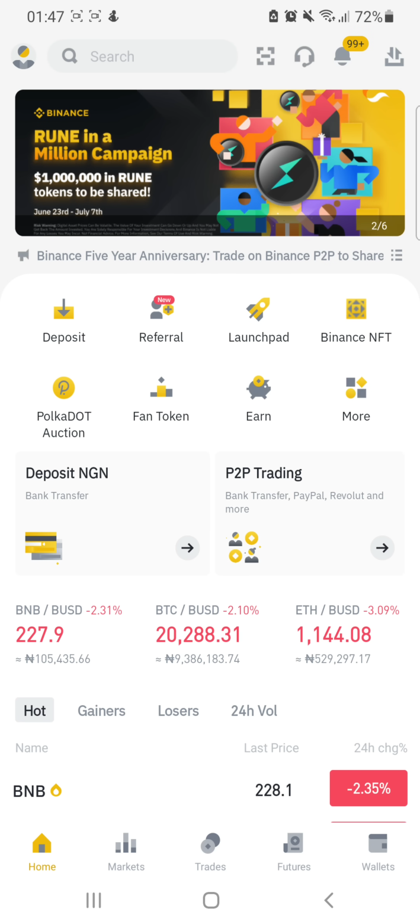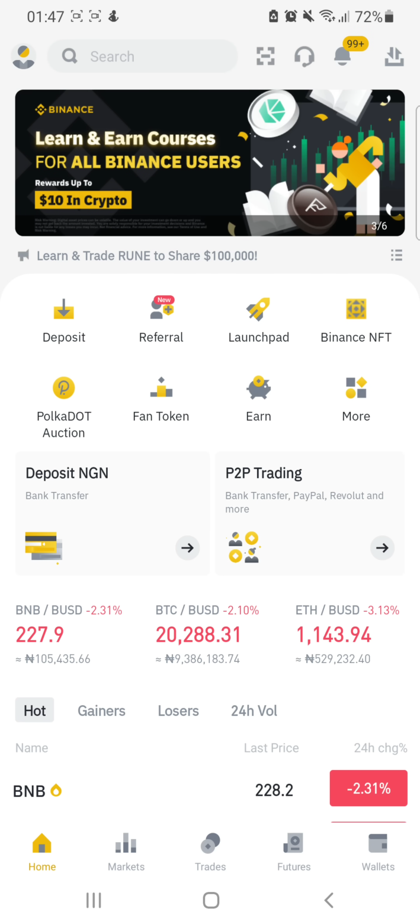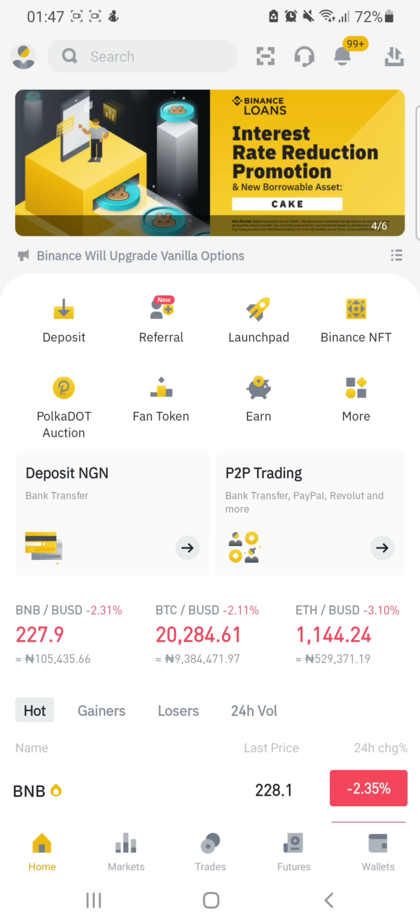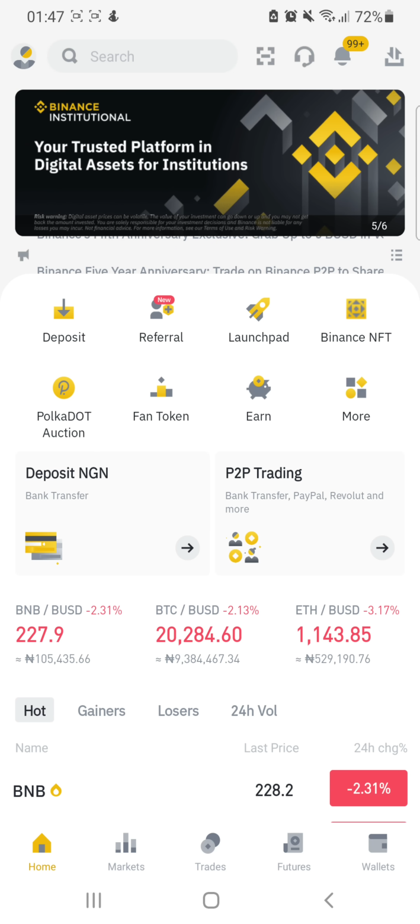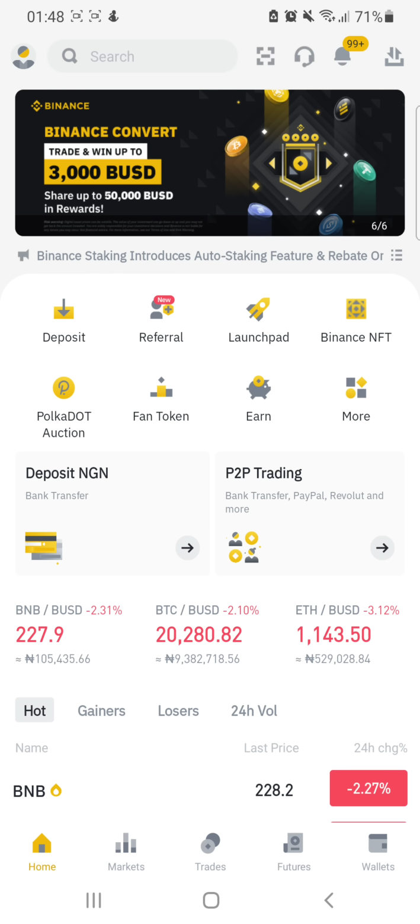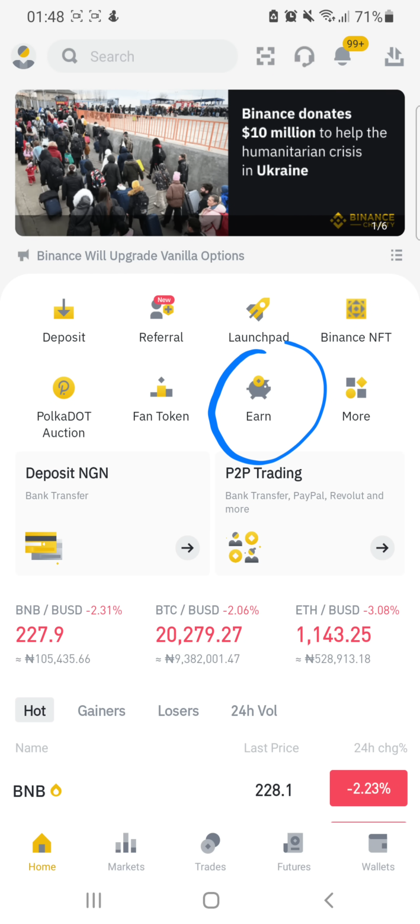So what this means is that dual investment enables you to buy any coin at a low price that you determine on your own, or sell any coin at a high price that you determine on your own, right? So how do you do this on Binance? All you need to do is click on Earn, right?